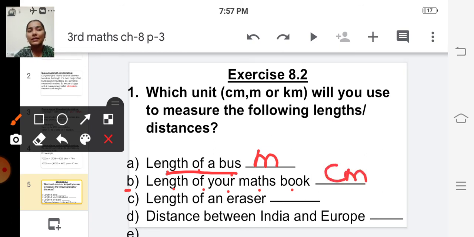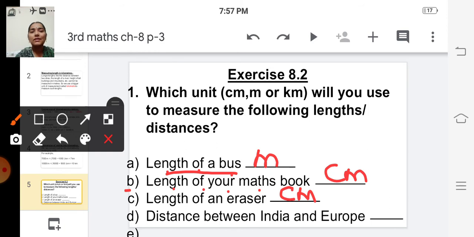And the third one, length of an eraser. The eraser is this size only, right? So we can give centimeter. We can measure the length of an eraser using centimeter.